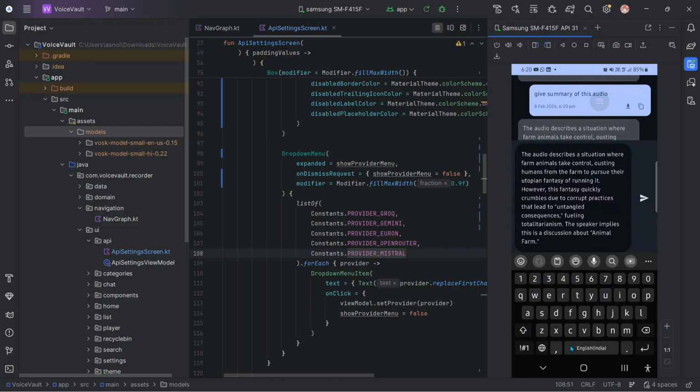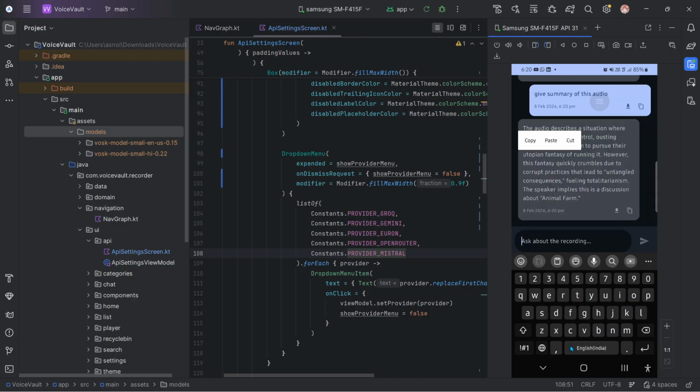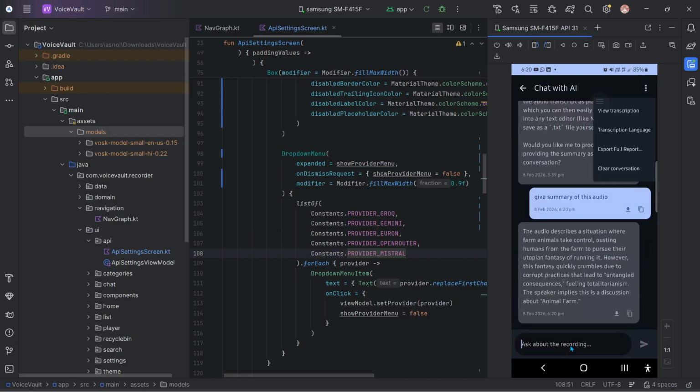As you can see, I've already copied it now. If you want to clear the conversation, you can just click it. And if you get the wrong transcription, you can always transcribe it again and it will transcribe it. I already showed you the transcription. And let's just export the full report, save as PDF file, and it has been saved here. Let me just save this one also.